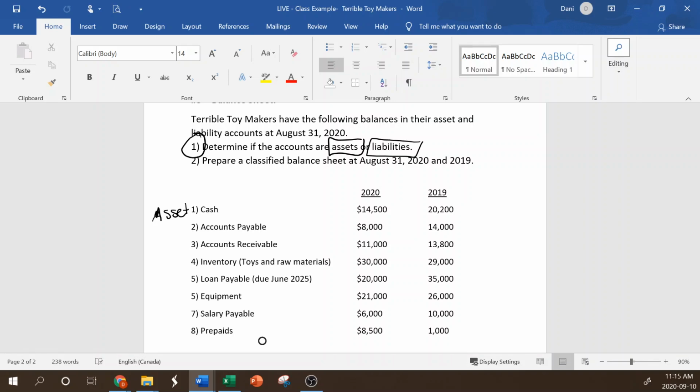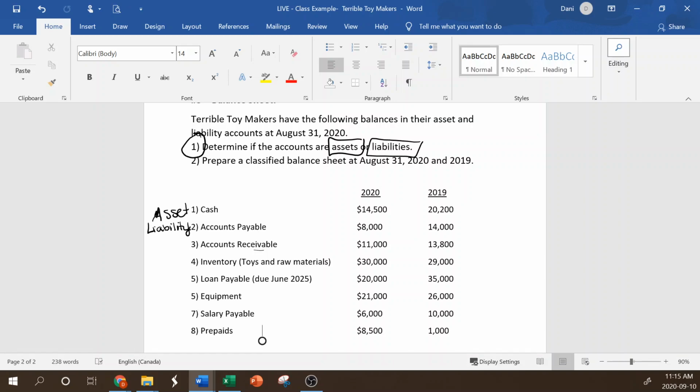Accounts payable. Now this is something we still haven't paid to suppliers. It is a liability. Accounts receivable. Remember, this is something we're waiting to collect from our customers, for example. So we still need to receive amounts from those people.